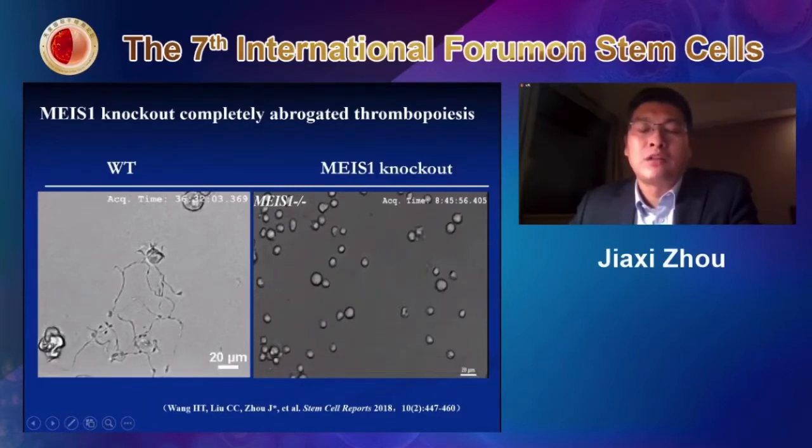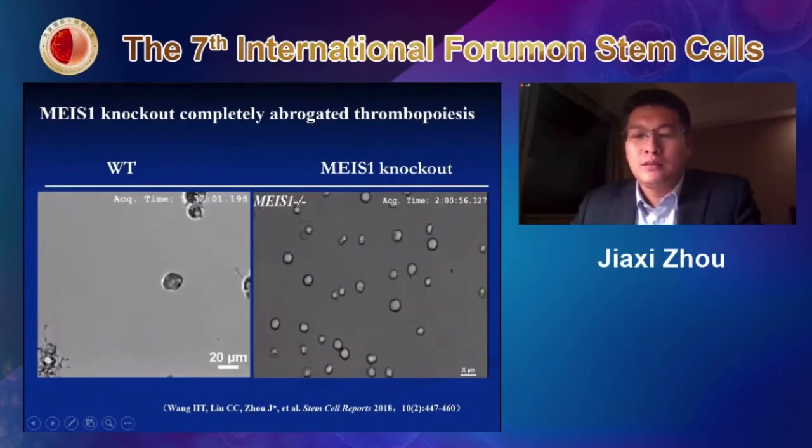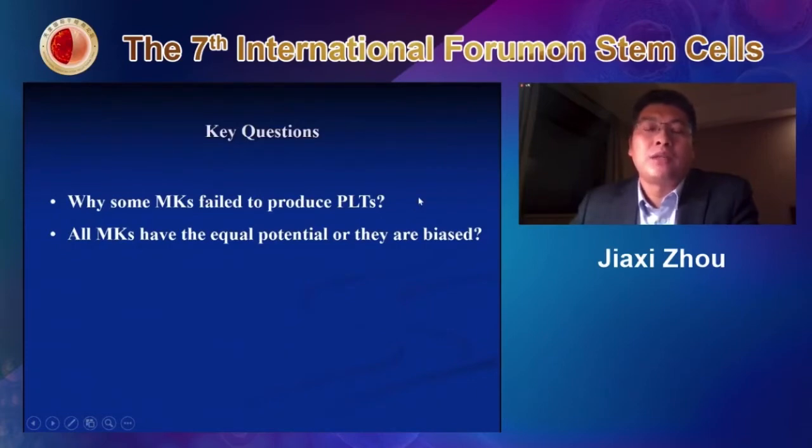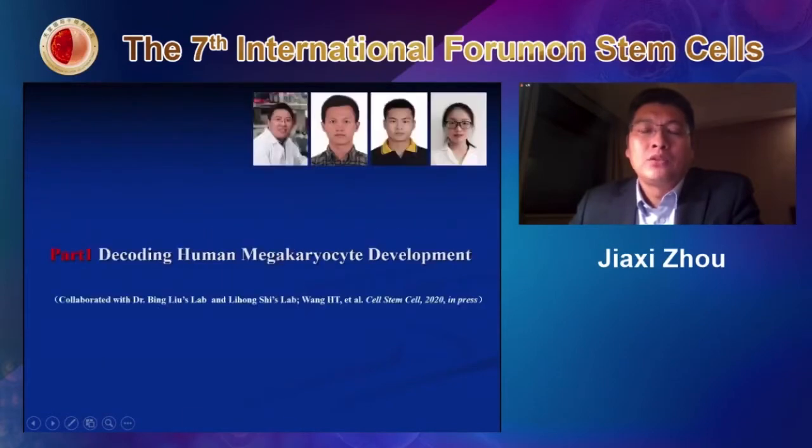In our study, we have raised some interesting questions. Why do some MKs never produce any platelets? In our co-culture system, our long-term purpose is to get a large amount of platelets for transfusion. However, in our experiments, we found many times that some megakaryocytes never form any platelets. Also, we wonder whether these MKs have equal potential, or whether they are biased.